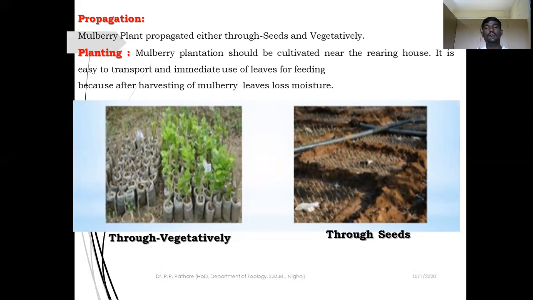And secondly, you preserve the moisture and water content inside your mulberry leaves, because as I already told you, after the cutting of mulberry plant, heavy loss of moisture and water starts. So to avoid this problem, you can cultivate your mulberry plant near the rearing house.